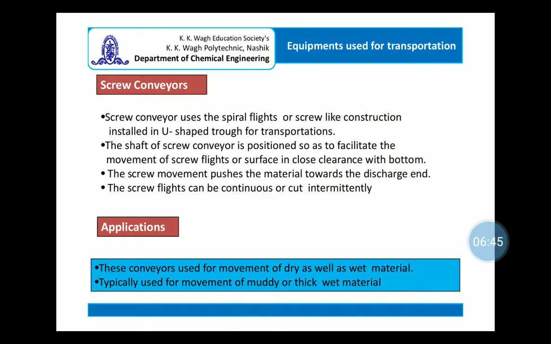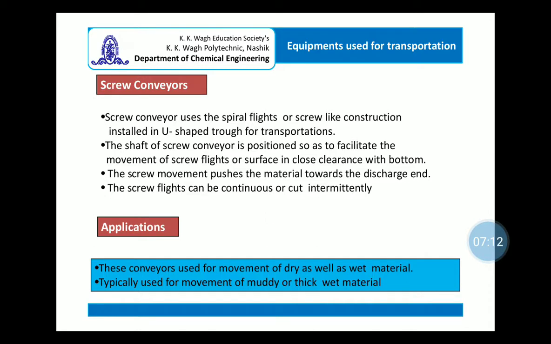Screw conveyors use spiral flights or screw-like construction installed in a U-shaped trough for transportation. The shaft of the screw conveyor is positioned so that the screw flights move in close clearance with the bottom surface. The screw movement pushes the material toward the discharge end.